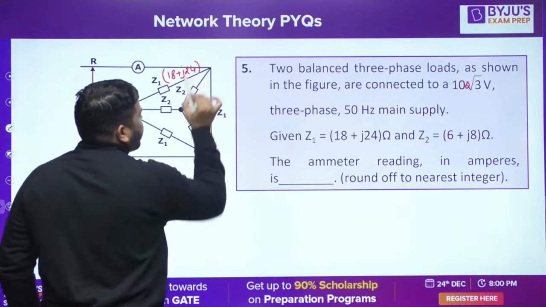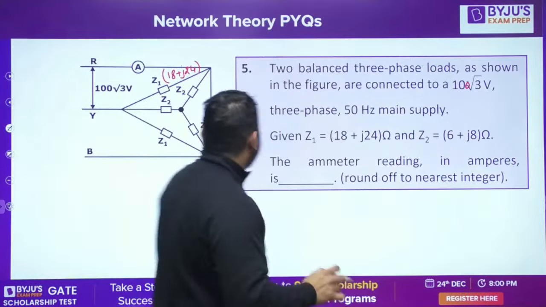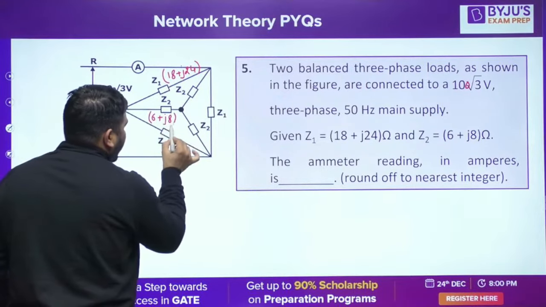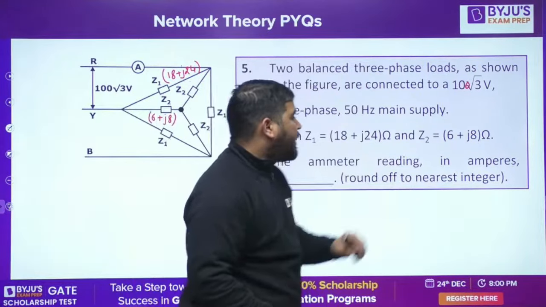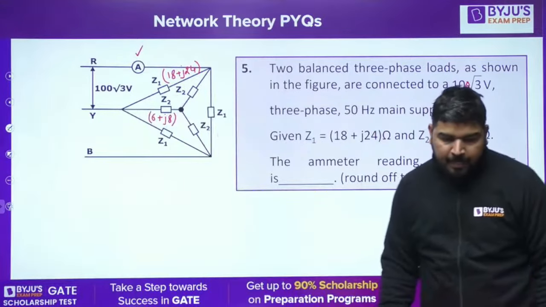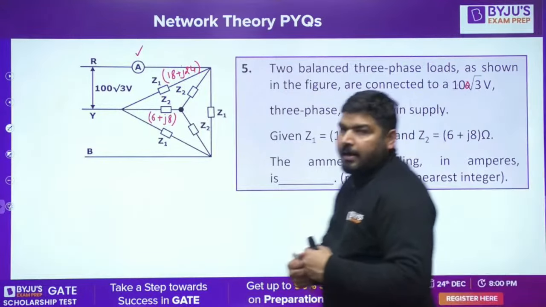Okay, and Z2 is given as 6 plus J8. What I need to calculate is the ammeter reading. Ammeter means line current, I need to calculate. What is the line current? I need to calculate the line current. Now how to do that?